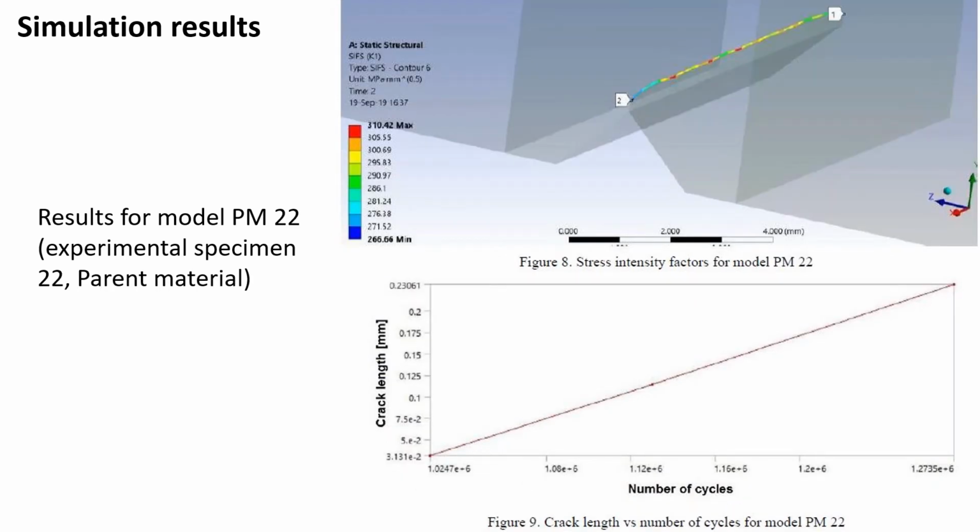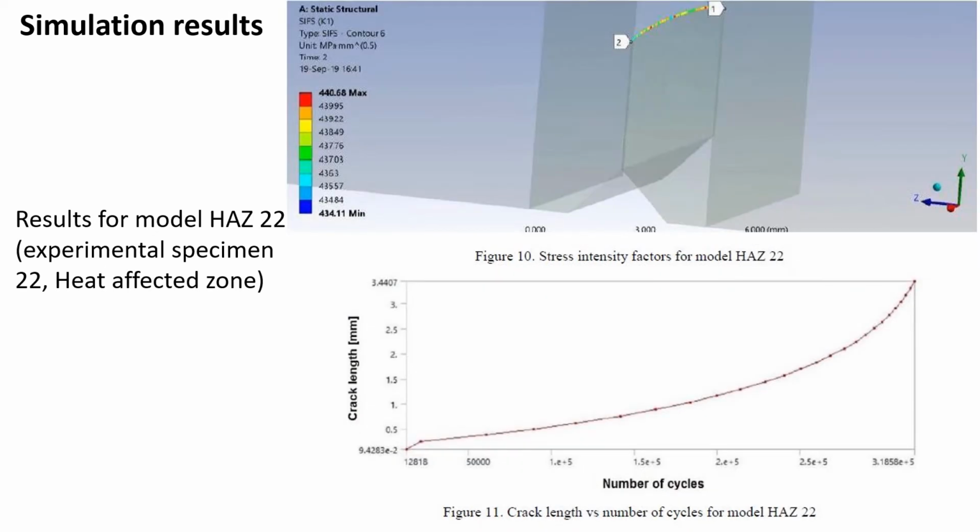Here we have a specific case where the crack initiated in the parent material and thus the number of cycles was significantly higher due to favorable mechanical properties of this steel in terms of fatigue. The crack length in this case was very short, however, and that affected the accuracy of the results in this case. For the heat-affected zone, the number of cycles was lower, despite greater crack length, as expected.